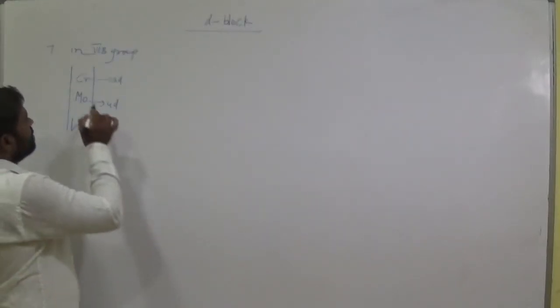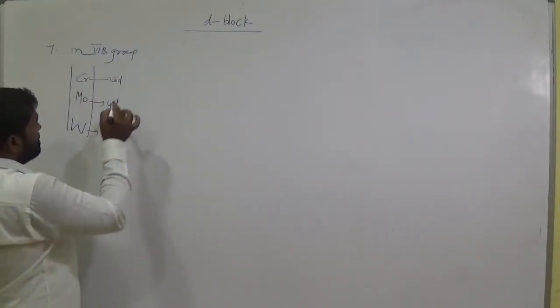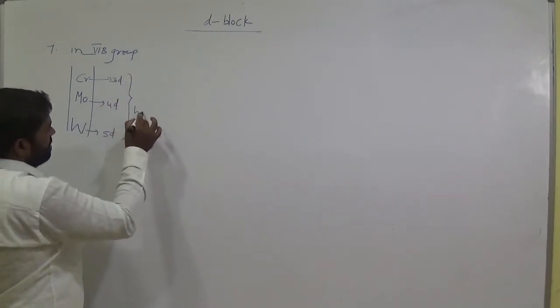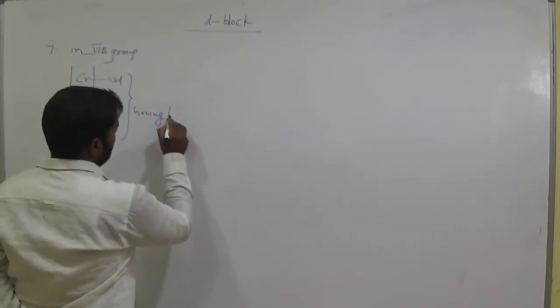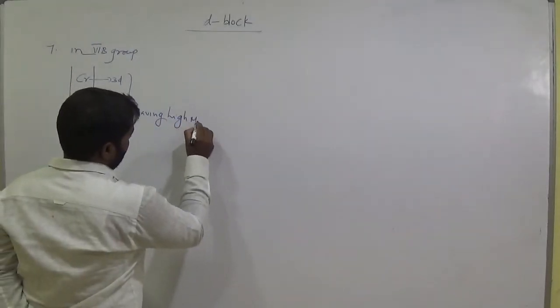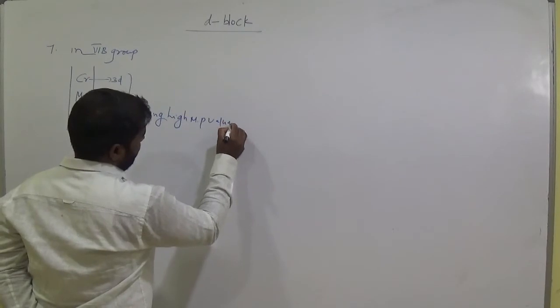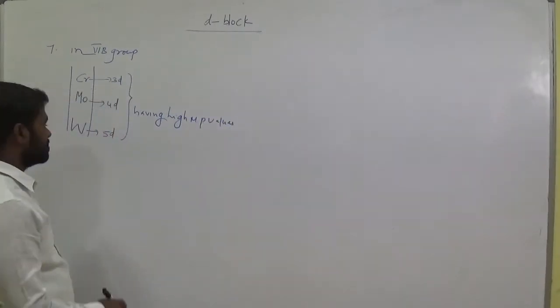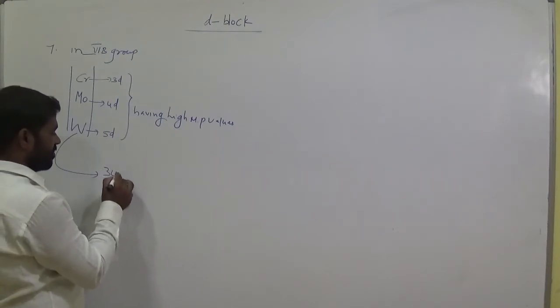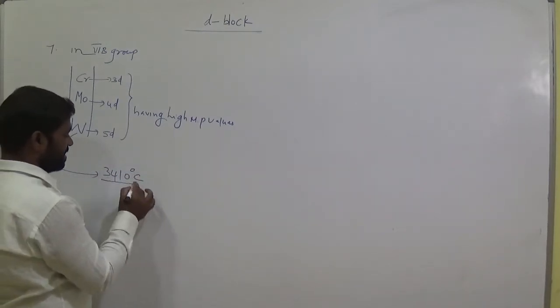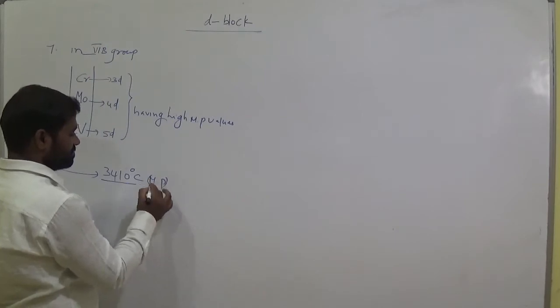Here these are having high melting point values. So here tungsten has nearly 3410 degrees Celsius melting point value.